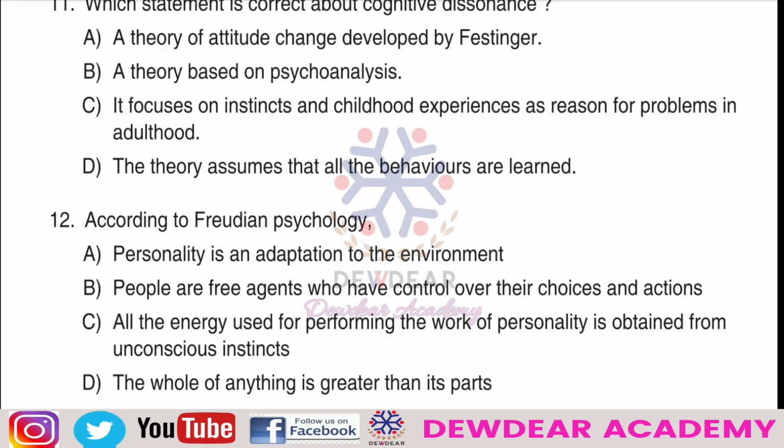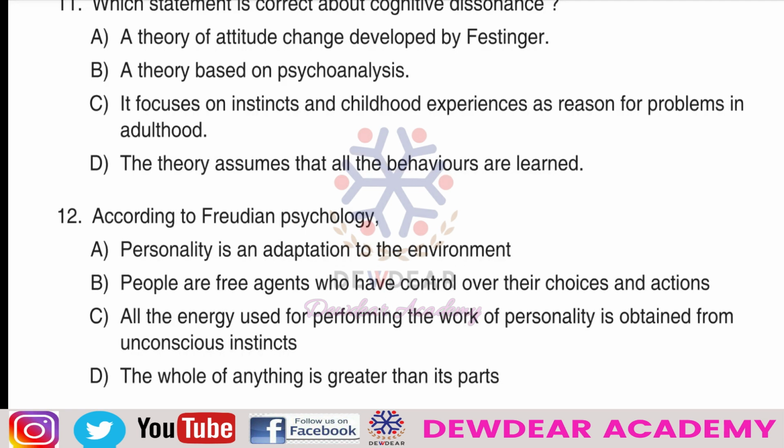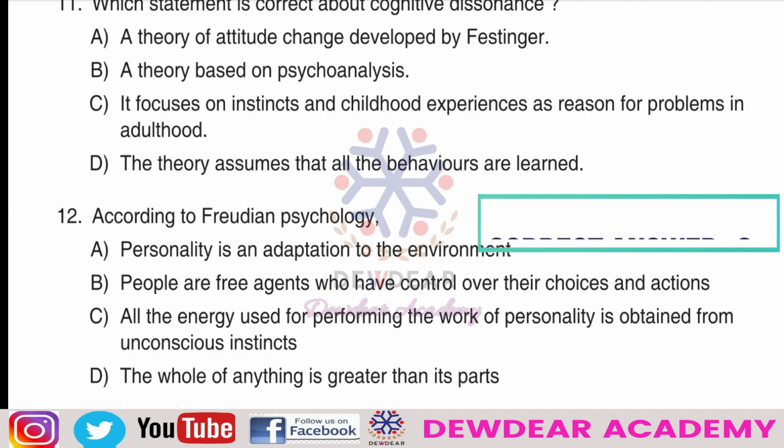So what is correct according to Freudian psychology? That is the question. Here, the correct answer is C. That is, all the energy used for performing the work of personality is obtained from unconscious instincts.